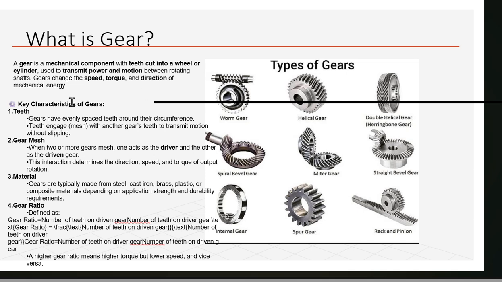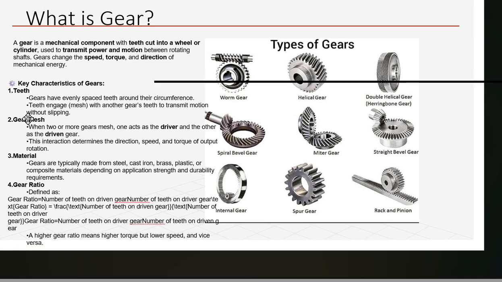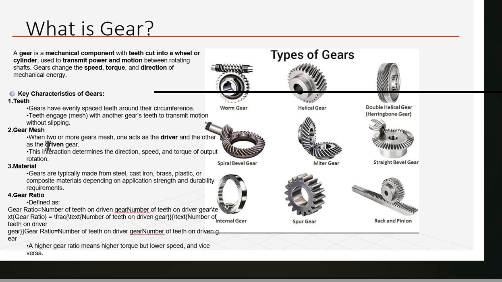Okay. Now we are looking at key characteristics of gear. The key characteristics of gear are teeth, gear mesh, material, and gear ratio. In teeth, gears have evenly spaced teeth around their circumference. Teeth engage or mesh with another gear's teeth to transmit motion without slipping. In gear mesh, when two or more gears mesh, one acts as a driver and the other as a driven gear. This interaction determines the direction, speed, and torque of ratio.